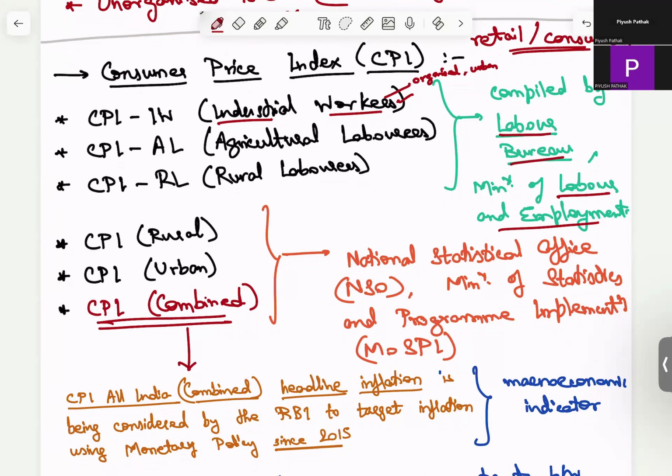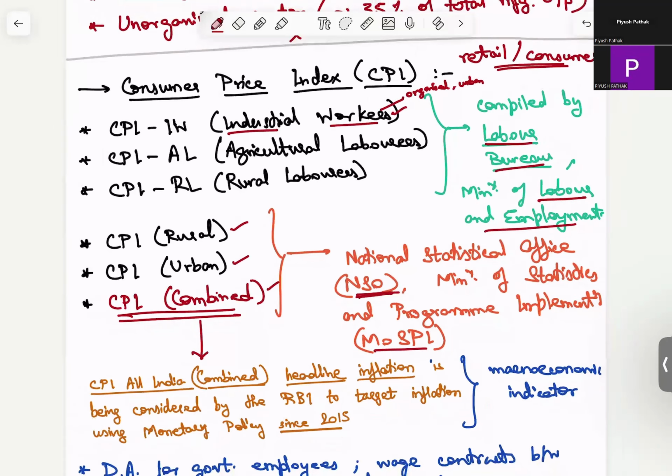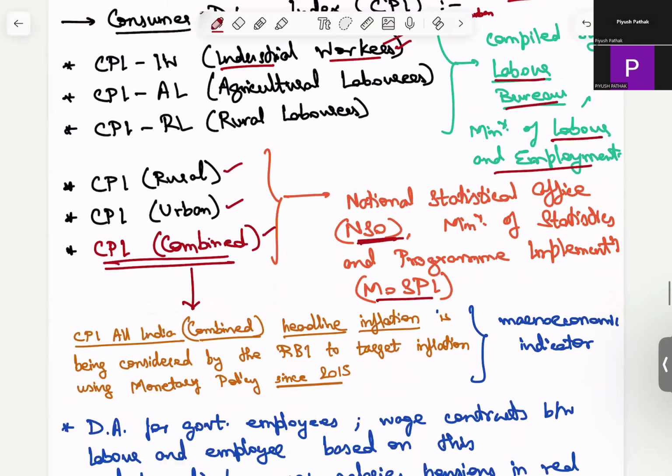This is the CPI which is calculated for the rural population, the urban population, and then there is a combined figure. This is compiled by the National Statistical Office, which is part of MOSPI. MOSPI is the Ministry of Statistics and Program Implementation. These are all cabinet ministries of the government of India.